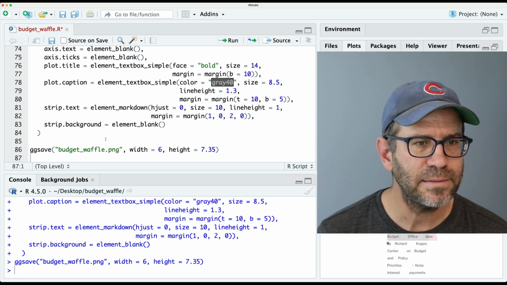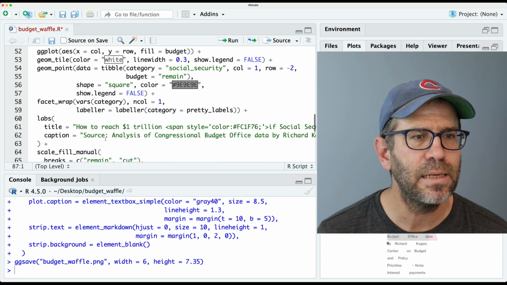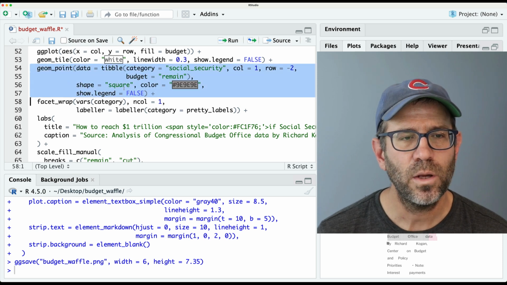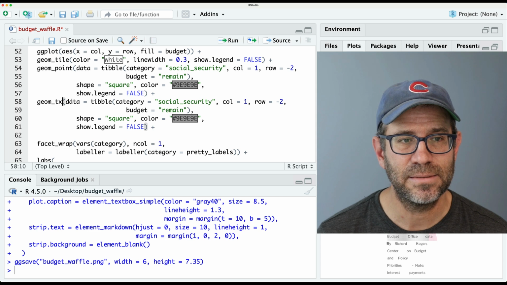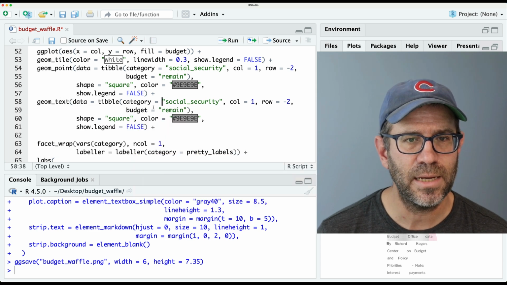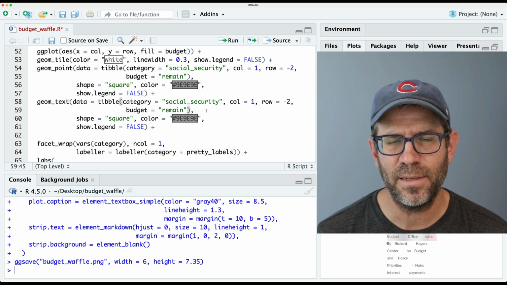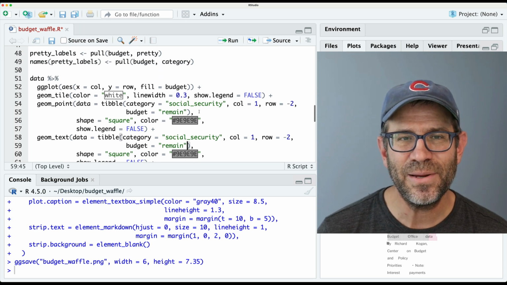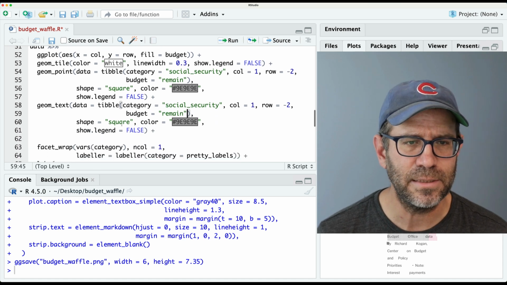And so let's come back up, and just like we did this geom point, we're going to do the same type of thing, but we're going to do geom text, right? And so we'll do geom text, same category, same budget, although this budget remain doesn't really matter. We're basically doing that so we don't have to do inherit AES equals false, whatever, it's not a big deal.